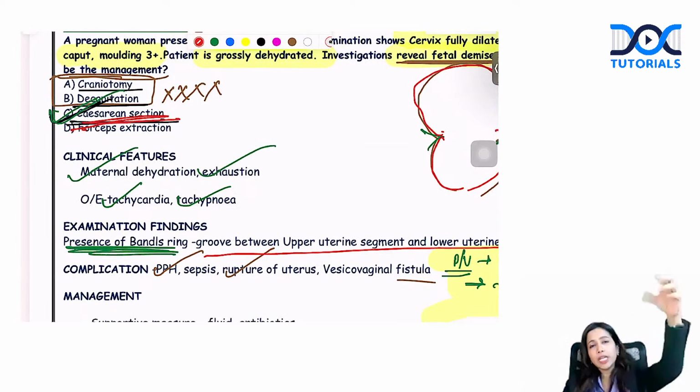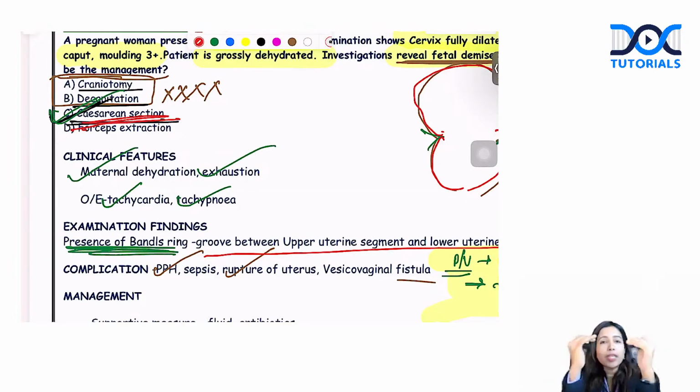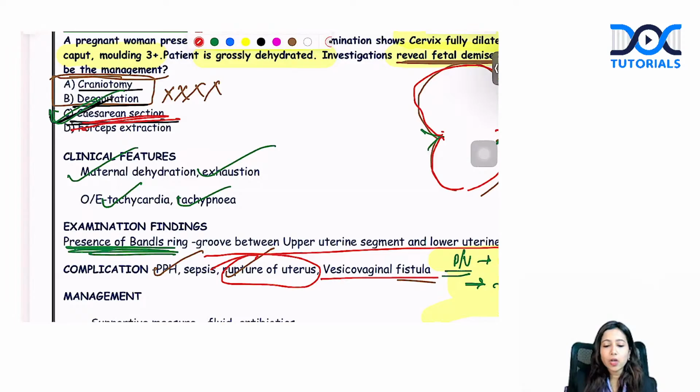What happens? The upper segment keeps on contracting, it becomes thicker, whereas the lower segment is becoming more and more thin. In between, you feel this groove. If it keeps on progressing, the patient can have uterine rupture, even postpartum hemorrhage. As a long-term complication, there can be vesico-vaginal fistula as well. Yes, this ring which you are seeing is the ring you feel between the upper and lower segment, which is palpable as well. That is the pathological retraction ring, known as Bandl's ring.